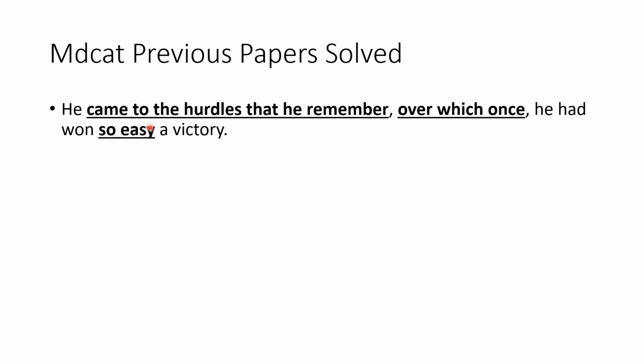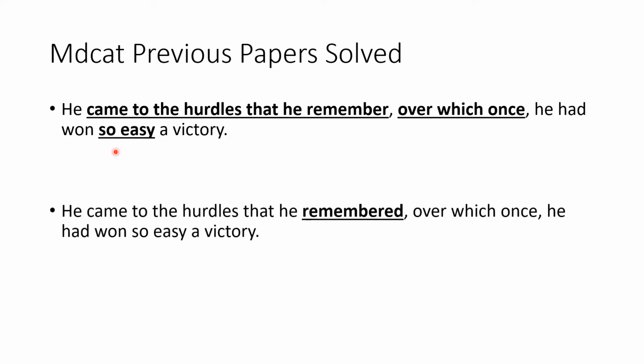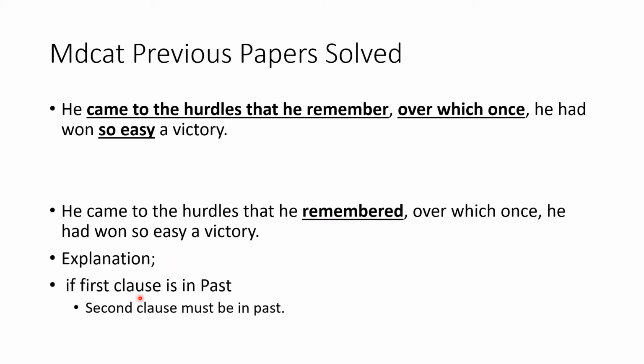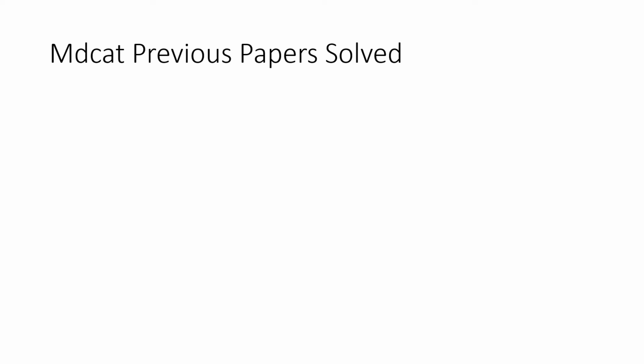Next is, "He came to the hurdles that he remembered, over which ones he had won so easy a victory." And the underlined options are came to the hurdles that he remembered, over which ones, and so easy. And the correction would be "he remembered", because if first clause is in past, second clause must be in past. So here came is used, and remember was first form. We will convert it into remembered and it will become past.